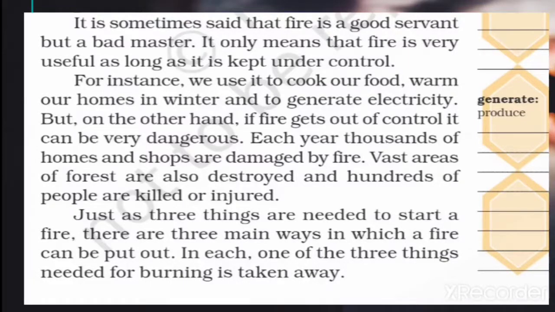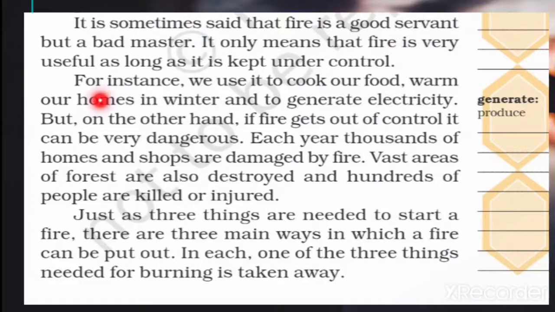At that time, fire becomes a good servant. But if you don't know how to use it, fire becomes your master, and you cannot do anything as a servant. That's why it is written here: fire is a good servant, but a bad master. When it's out of control, that time it's a bad master. But if it's in your control, that time it's a good servant.